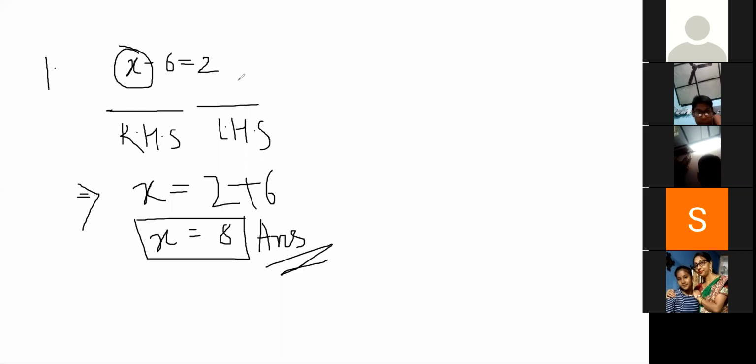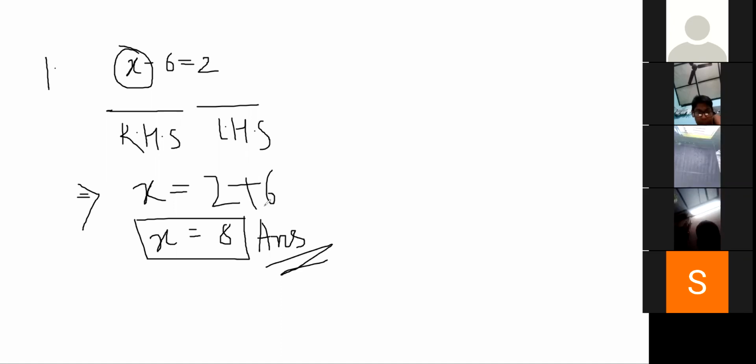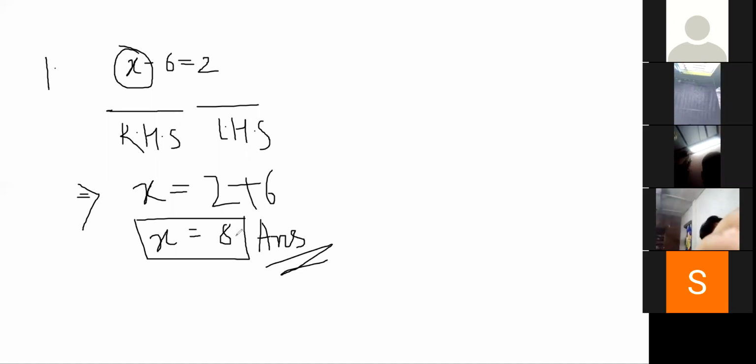But there is one rule that when we shift a minus sign to the other side, it becomes what? Plus sign. So when we shifted the -6, it has become +6. So finally, what answer do we get? 2 plus 6 is equal to 8. Finally, 8. Now understood, Aryan? Yes, sir. Very clearly? Any doubts? No, sir. Okay. Can we move to another example?